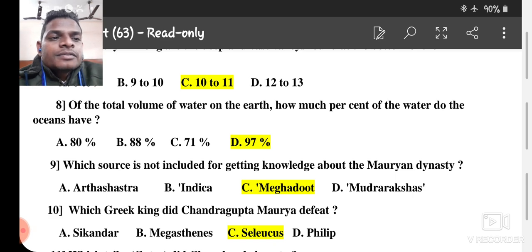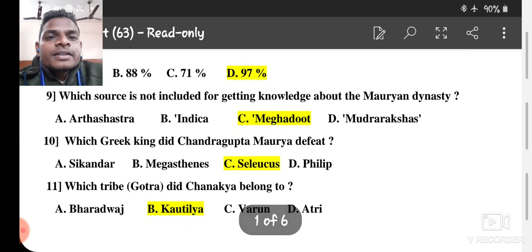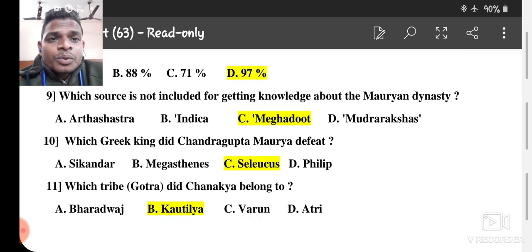Number 9. Now it is from chapter number 6. Which source is not included for getting knowledge about the Mauryan dynasty? Arthashastra, Indica, Meghdut and Mudrarakshasa. The right answer is Meghdut, which is not included for getting information about the Mauryan dynasty. Indica is there, just remember Megasthenes. Then Arthashastra by Kautilya, and Mudrarakshasa. It is there. Emperor Ashoka.